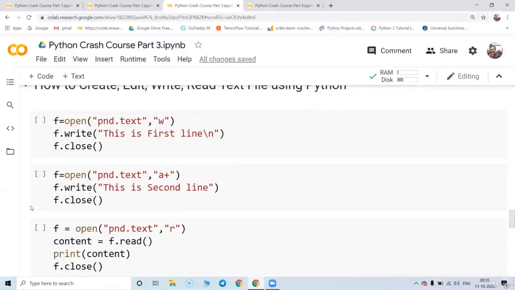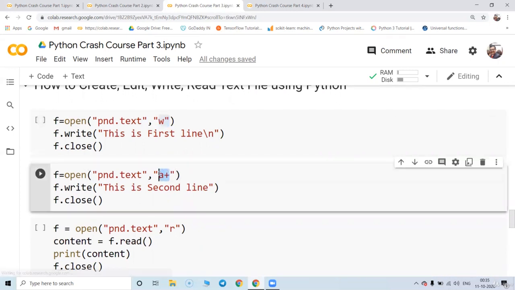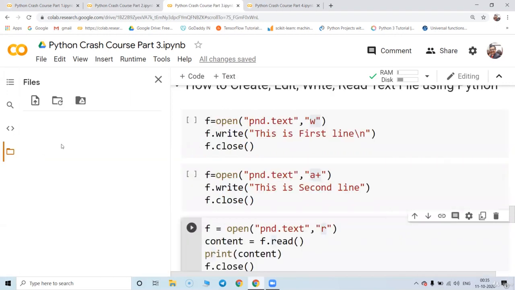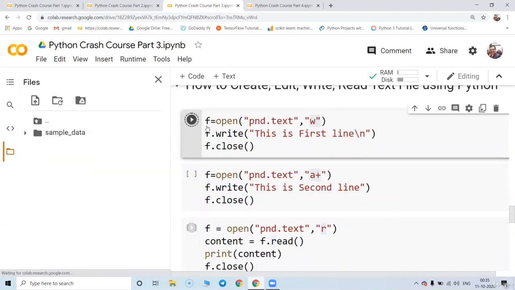Now the next one is, suppose I want to create a file and this file is a text file. So I'm creating a file in write mode. I'm going to append one line into that. After that, I'm going to read that file again. So I'm creating a file called pnd.txt. I want you to see over here, there's no file right now. When I run this, the file will be created over here and stored in the sample.